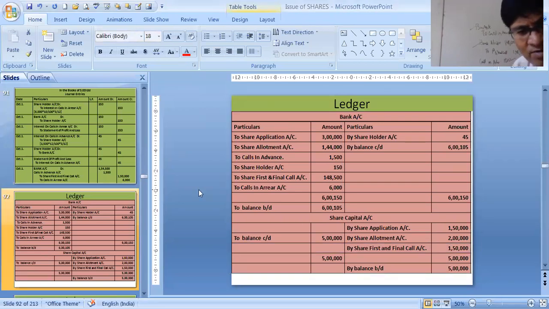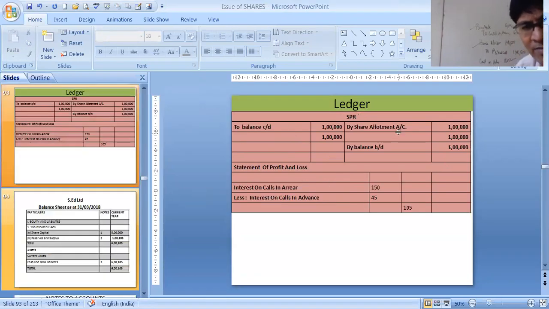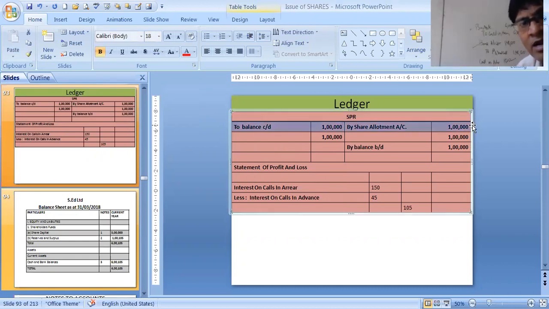We have to prepare one more ledger, that is the securities premium reserve ledger. The journal entry was share allotment account debit to securities premium reserve, 1 lakh. We have not received anything as such, so we have to record one more entry over here.